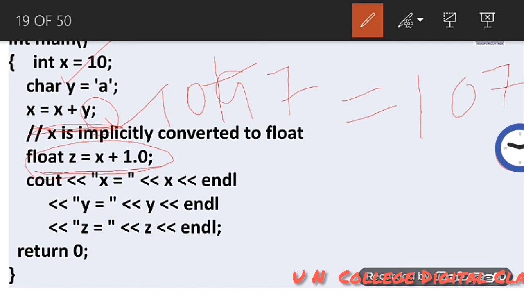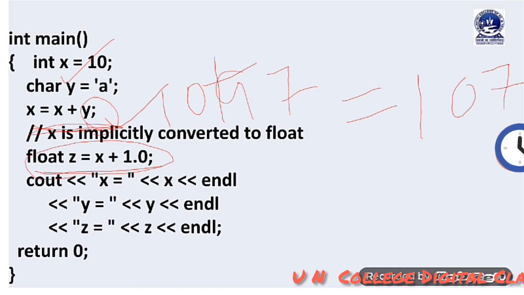Similarly, in the next statement, when we are using float and int, int is automatically converted to float type. Actually, I want to clear one point here: the value is converted, not the variable. x contains the same value, but at the time of calculation the value will be upgraded to int or upgraded to float. In this way the typecasting will be performed. I hope you have got a clear concept on implicit typecasting.